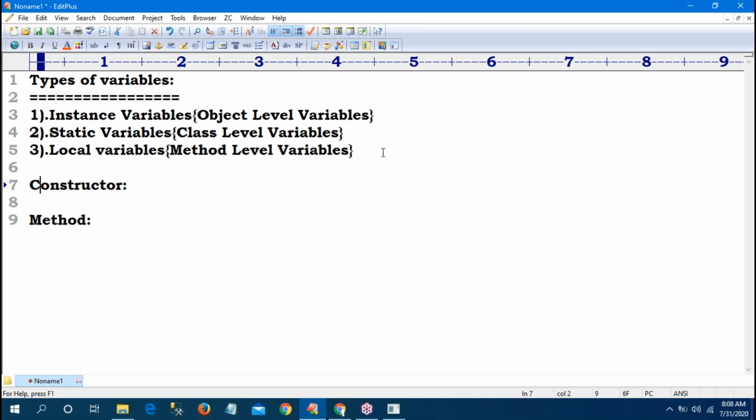So first of all, what is a method? Once we see the method, then I will give the differences between the constructor and method. Interview room, very important question: the difference between method and constructor. First of all, what is a method?